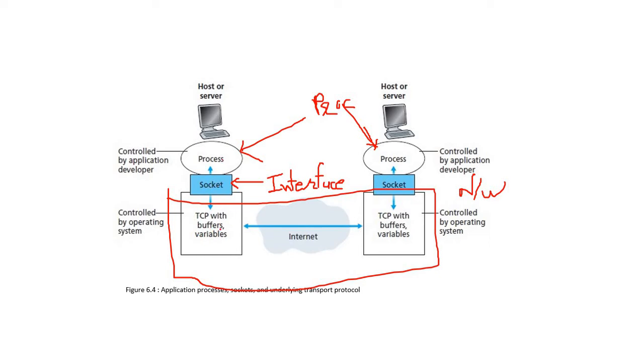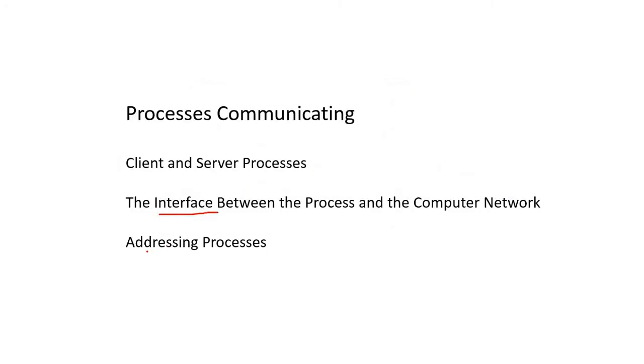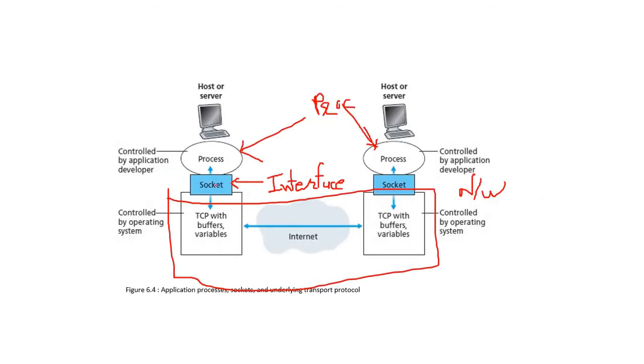Whenever a process wants to go inside the network or come outside the network, the process will use a socket, and the socket is an interface. And one more thing, that is addressing of process. Whatever addressing is going to happen, that is known as a socket address or socket programming. That is socket address.